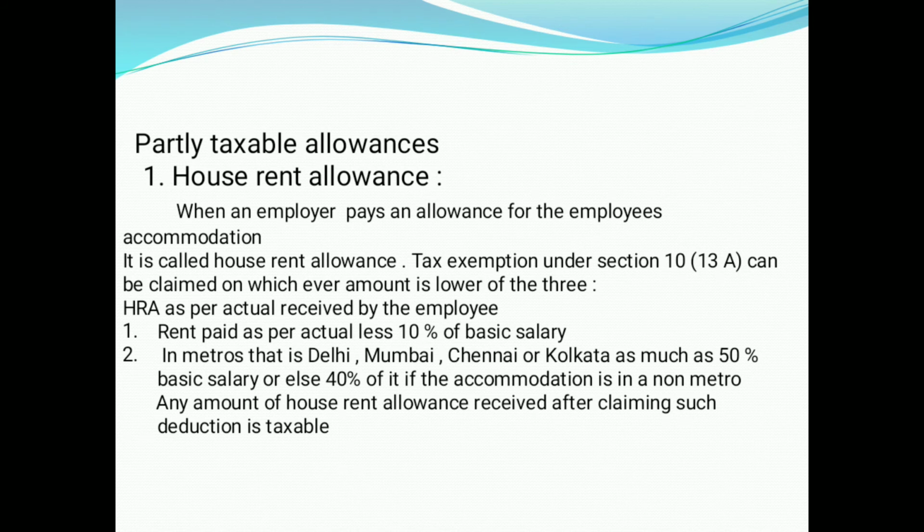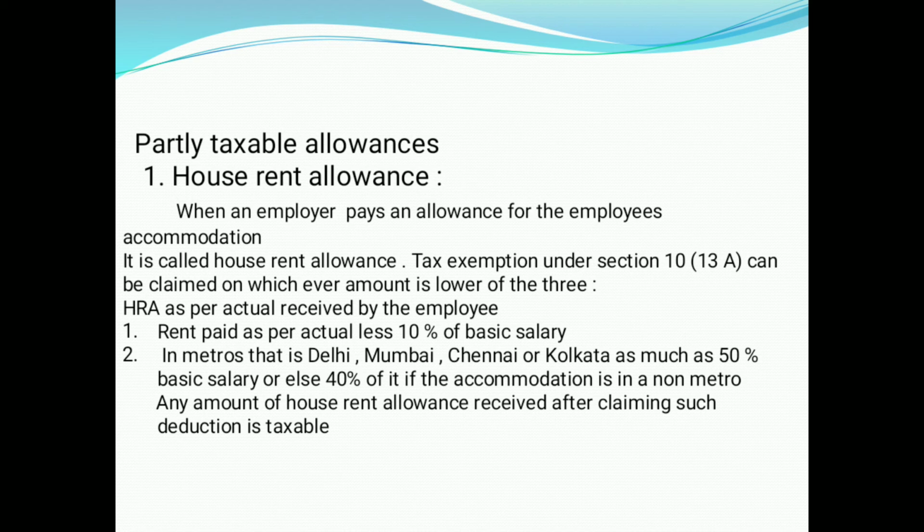Next one, partly taxable allowances. In that, first one, house rent allowance. When an employer pays an allowance for the employee's accommodation, it is called house rent allowance. Tax exemption under section 10(13A) can be claimed on whichever amount is lowest of the three. First one, HRA as actually received by the employee.